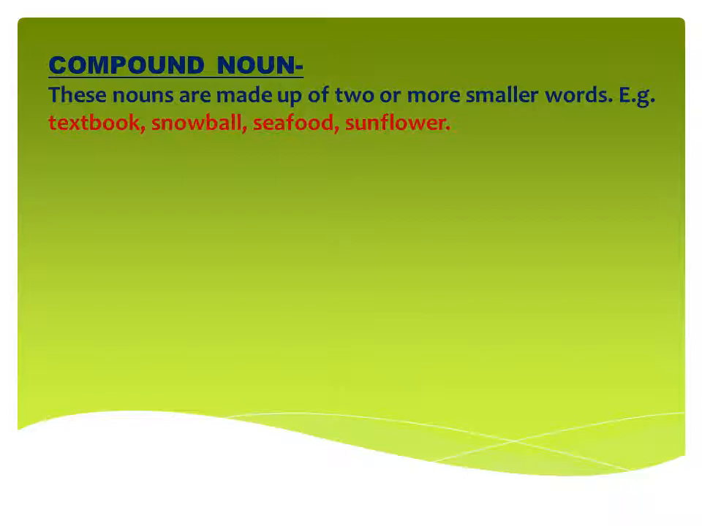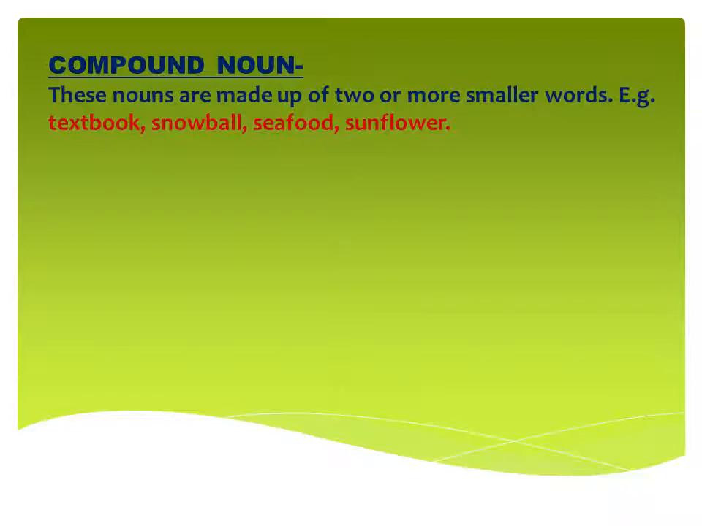Now see, in any of the examples you take, each example has two words. Like textbook, text is one word and book is another word. We join these two words and one complete word comes out, that is textbook. Snow is a different word and ball is a different word. We join these two words and it makes snowball.